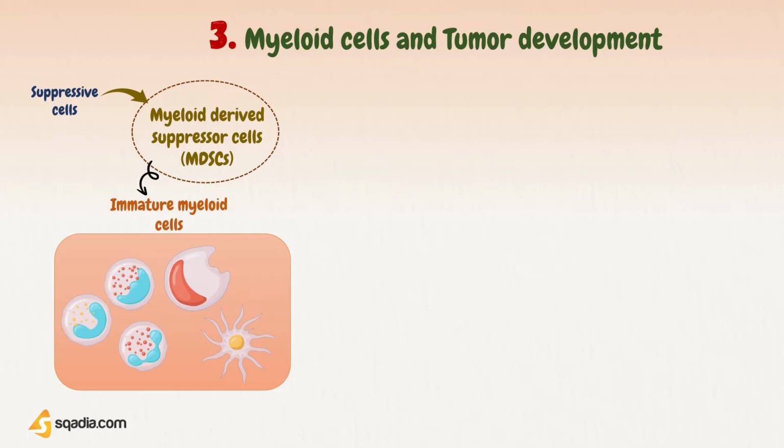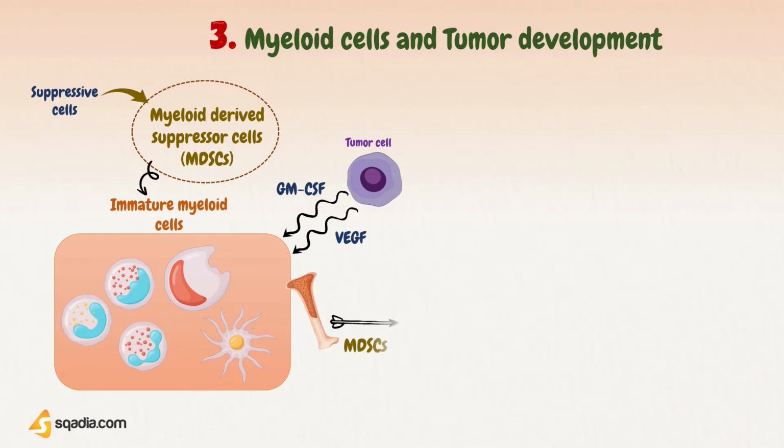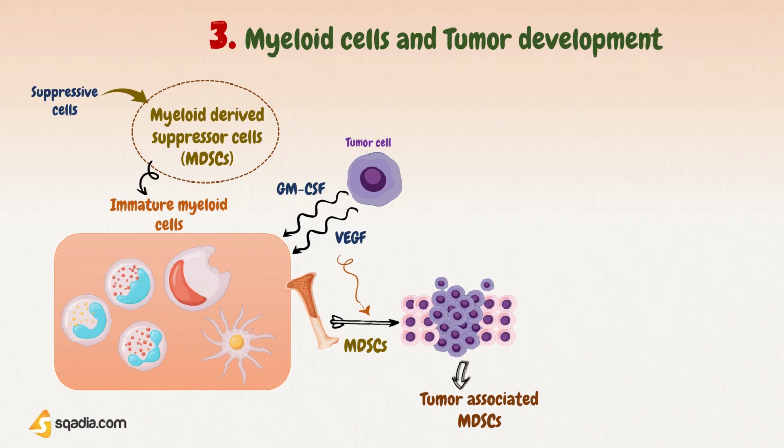And the formation of these MDSCs is induced by substances produced by tumor cells, such as GM-CSF and VEGF, etc. These substances also act as chemoattractants and attract these undifferentiated MDSCs from bone marrow towards the tumor site. Now these MDSCs undergo functional and biochemical modulation in the tumor environment, becoming tumor-associated MDSCs, like tumor-associated dendritic cells and